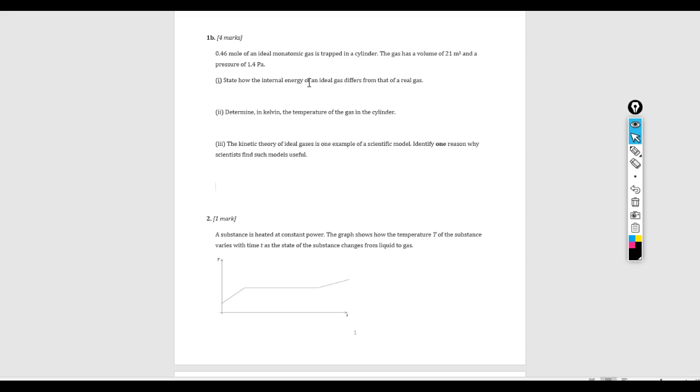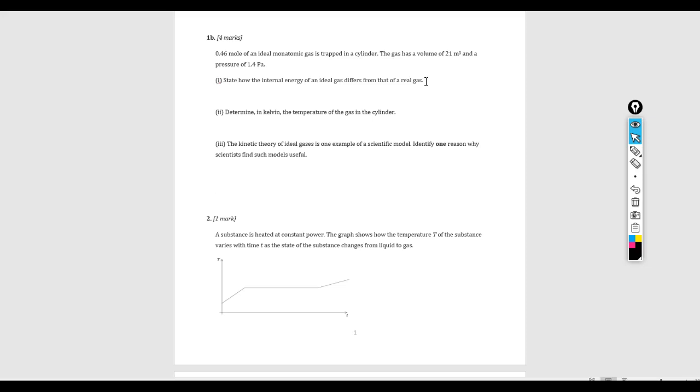So the primary difference as far as internal energy goes is, as I said before, internal energy is the sum of an object's internal kinetic energy, that is the kinetic energy of all of those atoms or molecules, and all of the potential energy between each individual atom or molecule. Now, in an ideal gas, we assume the particles of the gas have no interaction between each other, and therefore in an ideal gas, there is no internal potential energy. Okay. Now, in a real gas, we can't make that assumption.